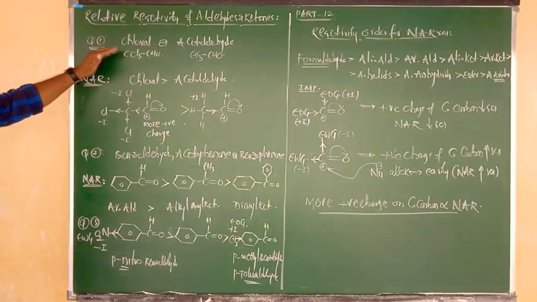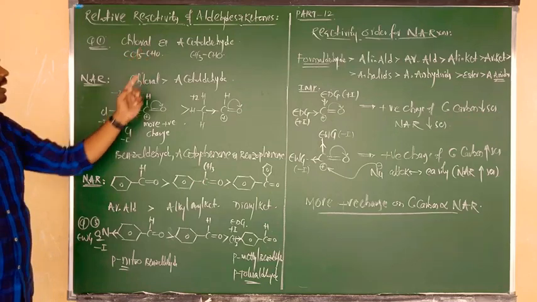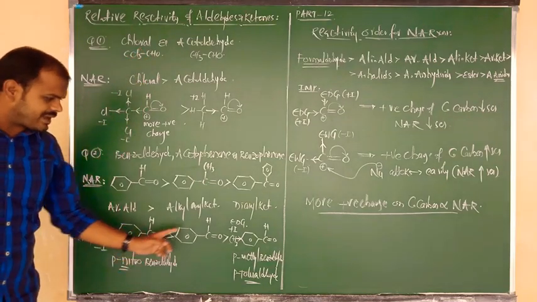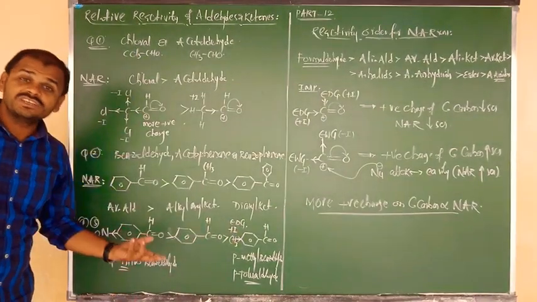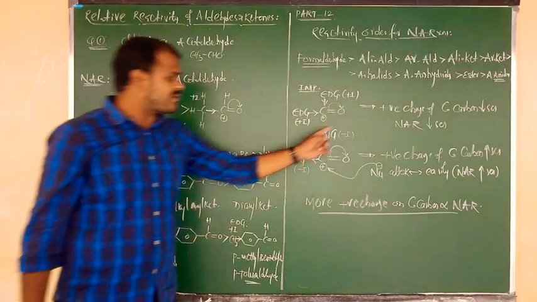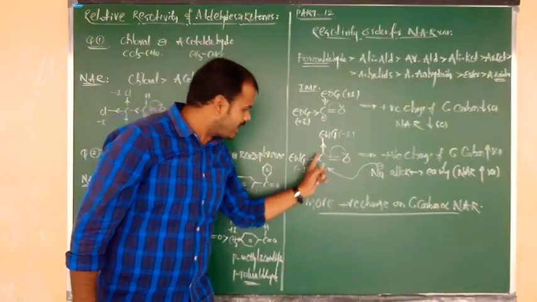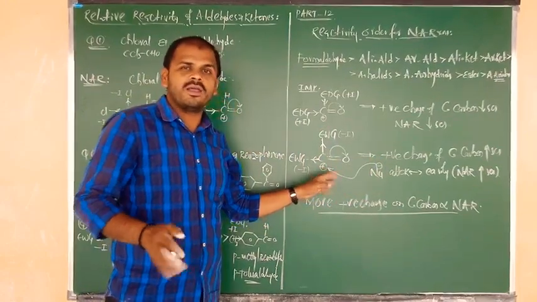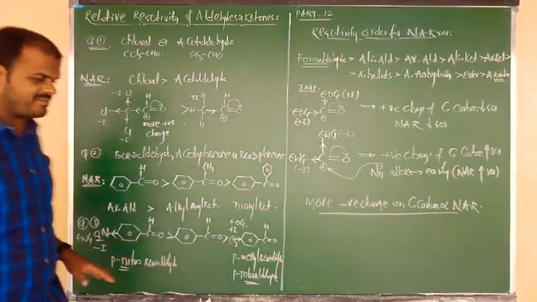So question number 1: chloral, acetaldehyde, which is more reactive? Chloral, due to the electron withdrawing group. Next, para-nitrobenzaldehyde, benzaldehyde, para-methyl benzaldehyde, which is more reactive? Para-nitro, again electron withdrawing. Because in presence of an electron withdrawing group, the carbonyl carbon contains more positive charge, is easily attacked by the nucleophile, and has more reactivity. Clear, beta?